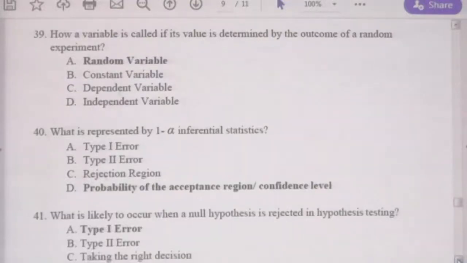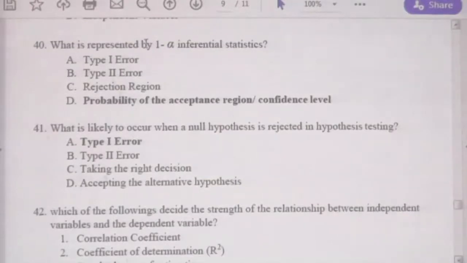Moving to question number 39. How is a variable called if its value is determined by the outcome of a random experiment? When you select a variable through a random experiment, it's called a random variable, right?